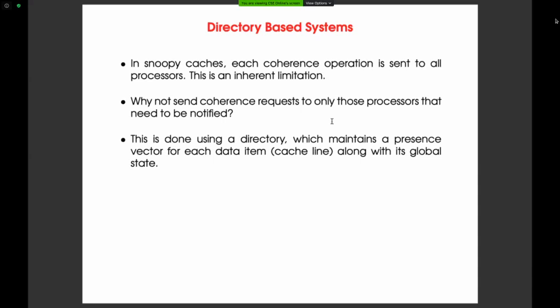For example, in a network system having P0 to Pn minus 1, suppose P0 wants X, but P1 to Pn minus 1 are holding that X. So what will P0 do? P0 will request for X: I want to modify variable X. Then what will the directory do? It will forward the latest copy to P0. Now P0 has the latest copy, and after that it will send an invalid message to all the remaining processors from P1 to Pn minus 1.